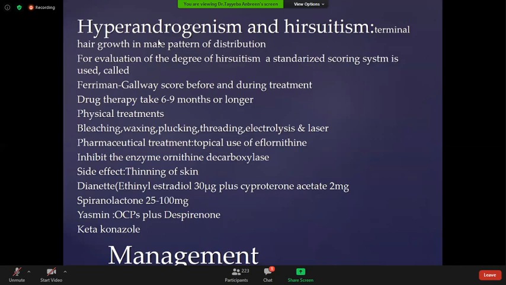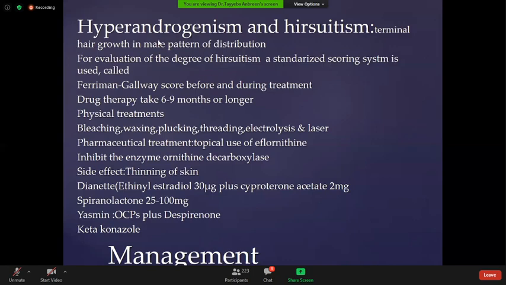Now, hyperandrogenism and hirsutism. Hyperandrogenism causes hirsutism. The hair growth will be in the male form. The distribution of hair is in the male pattern. For evaluation of the degree of hirsutism, a standardized scoring system is used, the Ferriman-Gallwey scoring system.